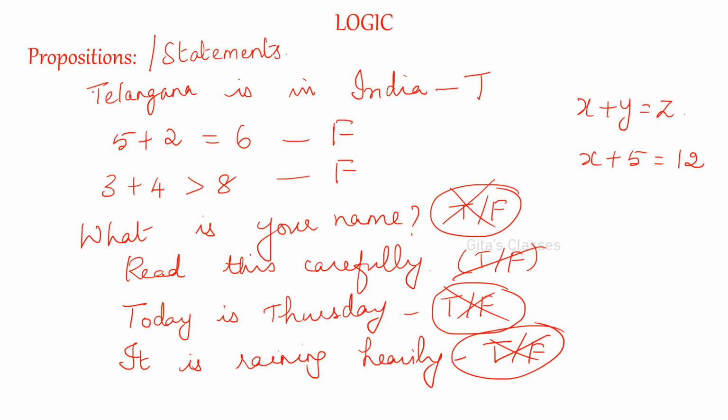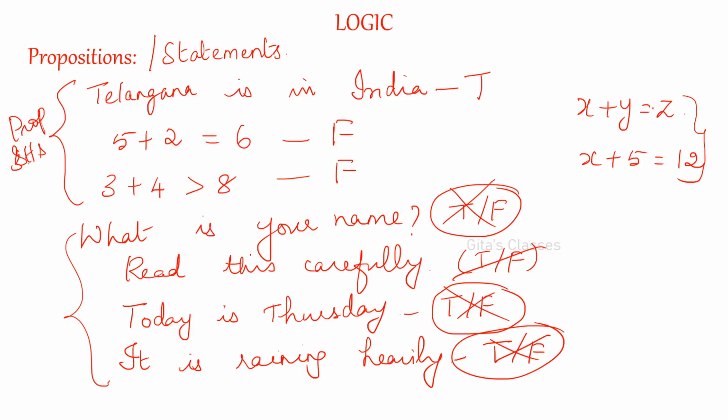Therefore, here only the first 3 are propositions or statements. Only the first 3 sentences are statements. These are not statements. But these two, if you consider, can be made a statement by assigning proper values. They can be made propositions.